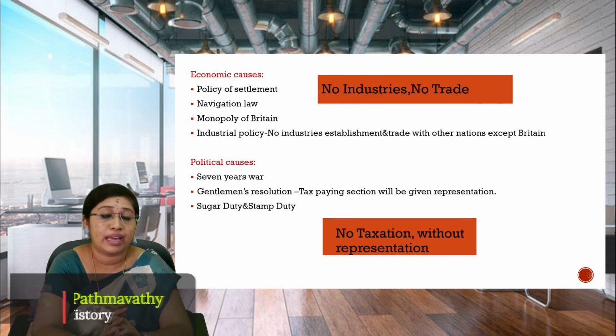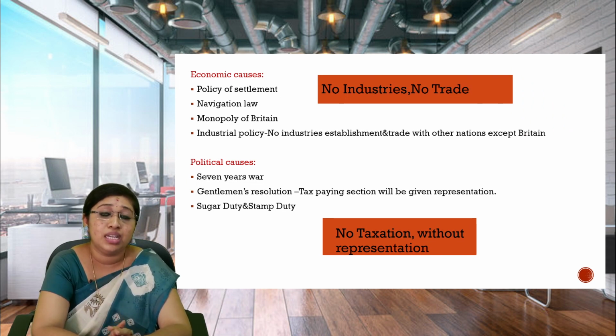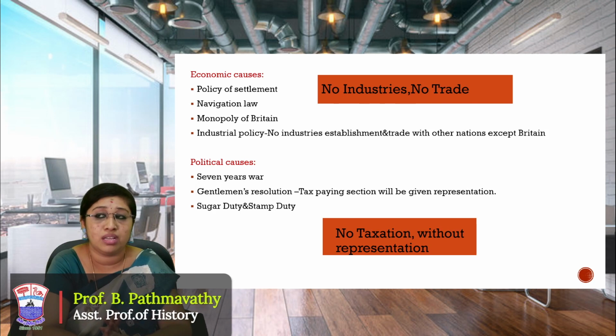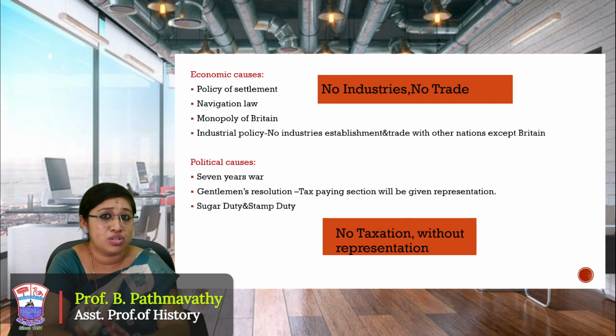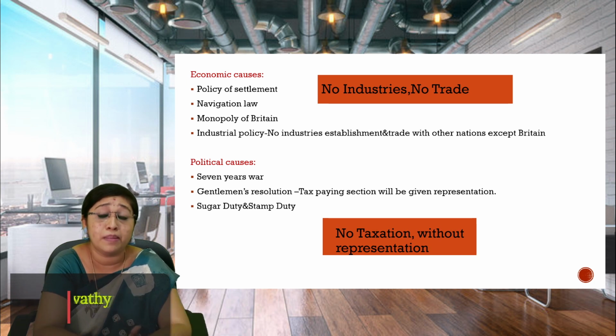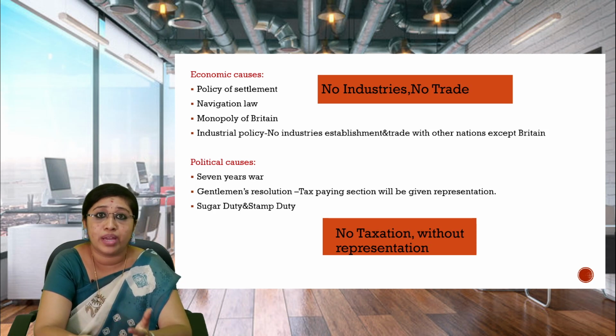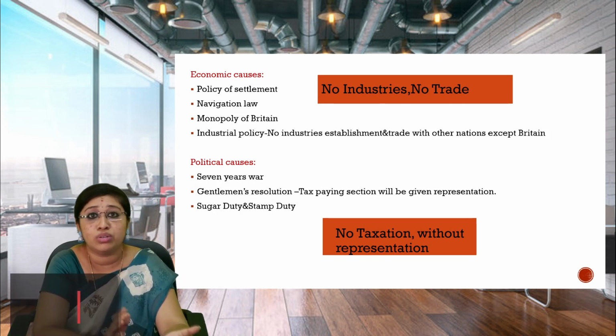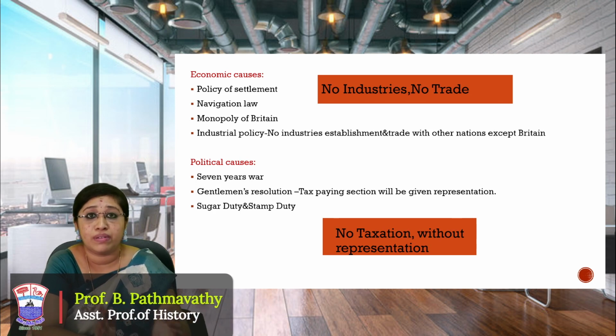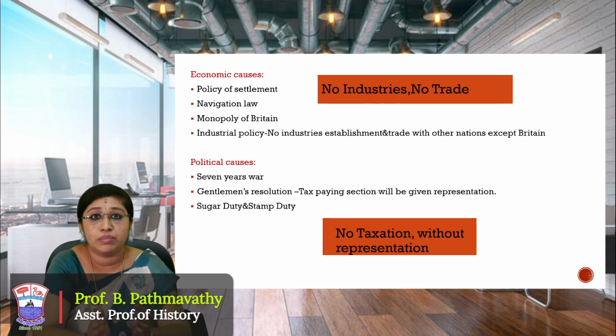The first cause would be the economic cause. As I have told already, the important causes were no industries and no trade, the policy of settlement, the navigation law, and the monopoly of Britain. All those things happened in the United States of America. What is the policy of settlement? Queen Elizabeth followed an official policy of settlement. As per that, all the European nations were migrating from their own land to different parts of the world. Particularly, the British people were focusing on the 13 British colonies.